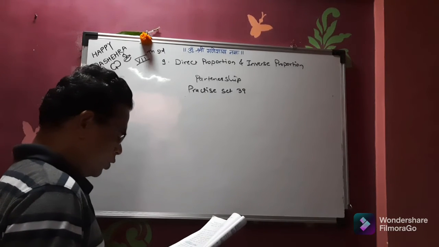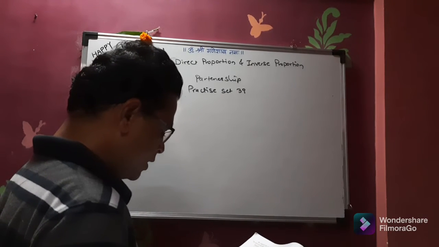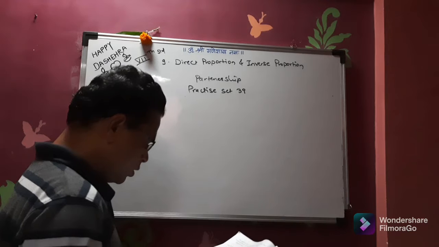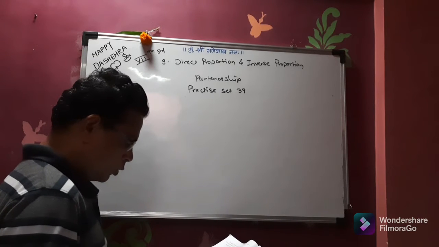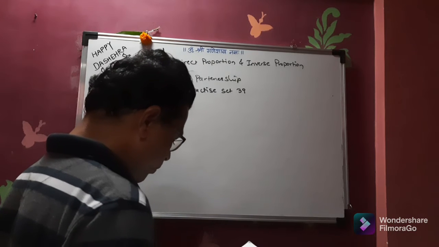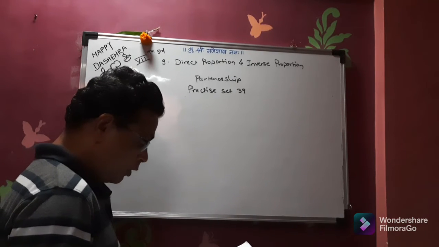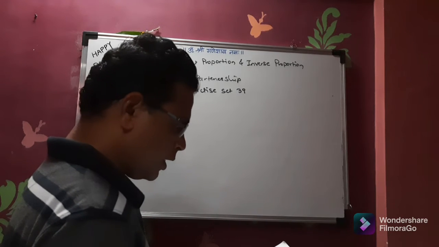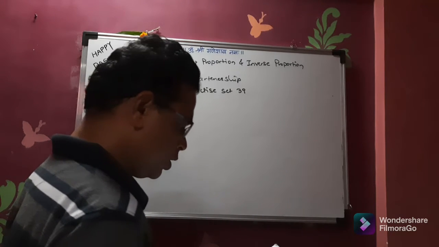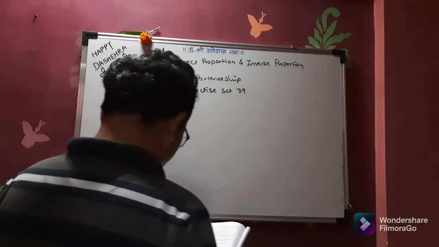Problem number 3, they have written Shweta, Piyush and Nachiket together invested 80,000 rupees and started a business of selling sheets and towels from Solapur. Shweta's share of the capital was 30,000 rupees and Piyush 12,000. At the end of the year, they had made a profit of 24%. What was Nachiket's investment and what was his share of the profit? Now Shweta, Piyush, Nachiket together invested 80,000 rupees.